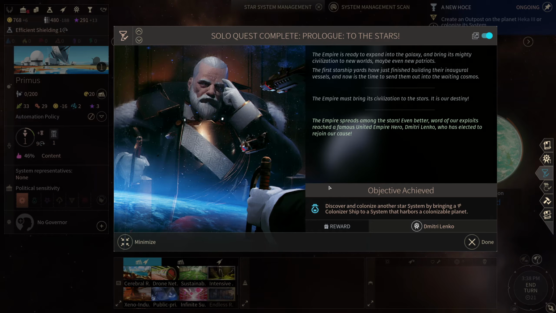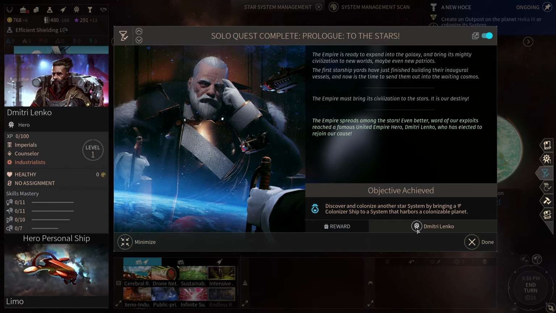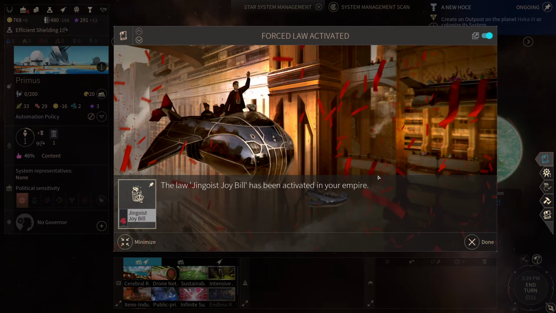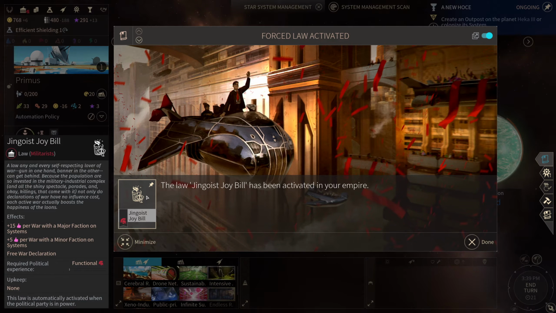Okay, so we've read all this before. Discover and colonize another star system by bringing a colonizer ship to a system that harbors a colonizable planet, and we just got Dimitro Linko. This is our first hero. He's level 1. Okay, we're done. Forced law activated. The law Shingoist Joy Bill has been activated in your empire. Well, alrighty then.